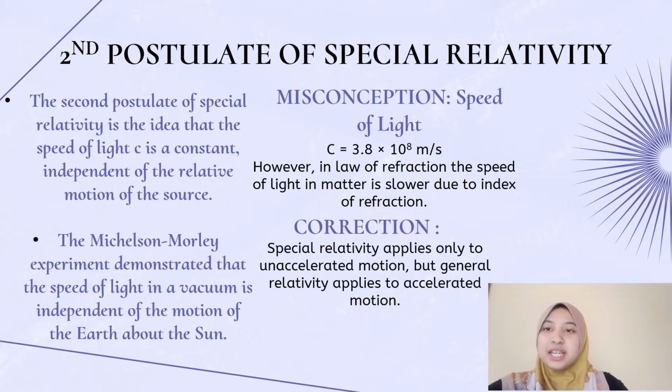Okay, next I will mention the misconception. People's misconception about the speed of light. The speed of light is 3.8 times 10 to the power of 8 meters per second. However, in the law of refraction, the speed of light in matter is lower due to the index of refraction. The correction is that special relativity applies only to unaccelerated motion, but general relativity applies to accelerated motion. So between the light and the sun, there is no accelerated motion. So that's what it means.